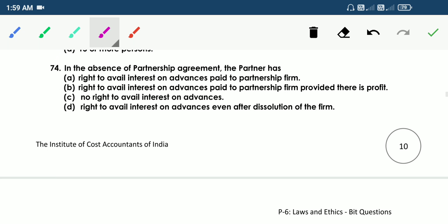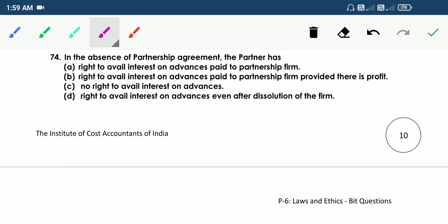74. In the absence of partnership agreement, the partner has A, right to avail interest on advances paid to partnership firm, B, right to avail interest on advances paid to partnership firm provided there is profit, C, no right to avail interest on advances, D, right to avail interest on advances even after dissolution of the firm. So the answer is A, right to avail interest on advances paid to partnership firm.